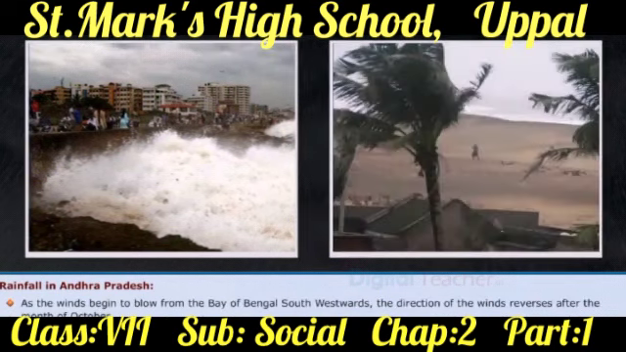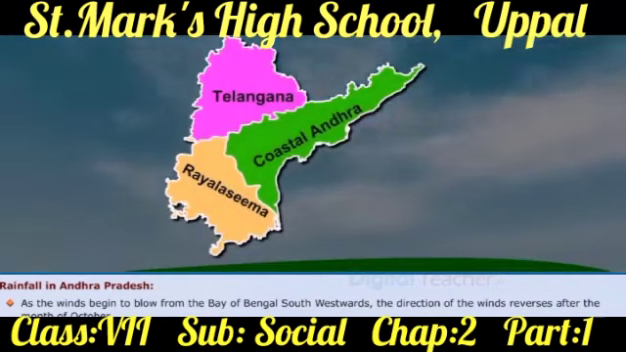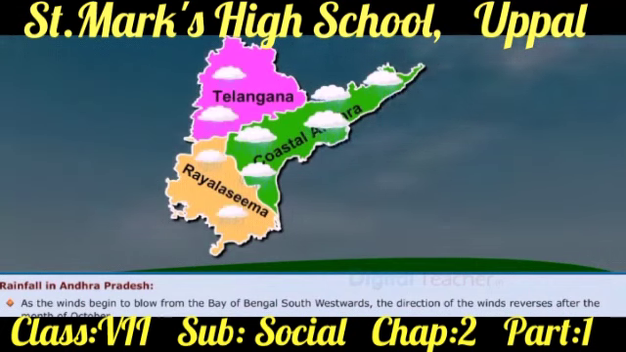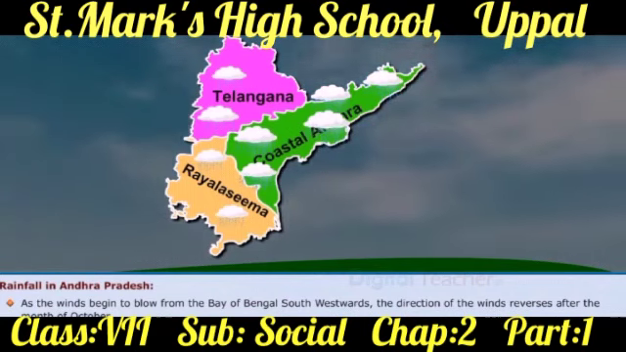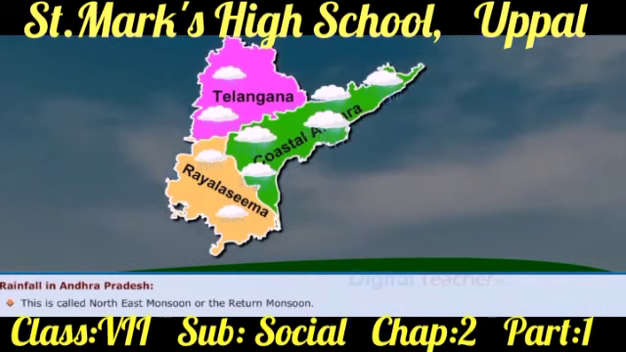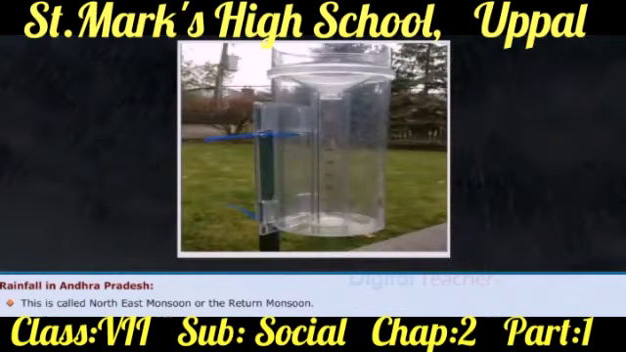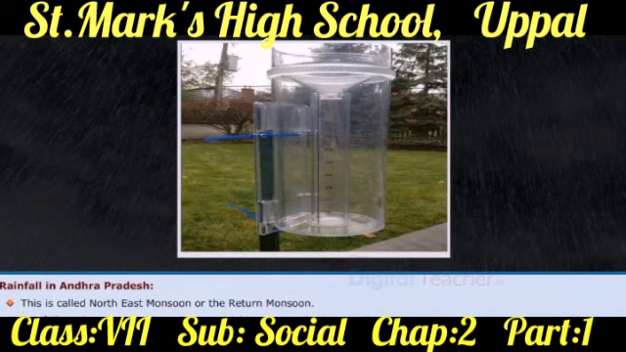As the winds begin to blow from the Bay of Bengal southwestwards, the direction of winds reverses after the month of October. Due to this, heavy rains in coastal Andhra Pradesh and moderate rains in Rayalaseema and Telangana districts are caused in the months of October to December. This is called northeast monsoon or the return monsoon. Rainfall can be measured by using a special instrument known as rain gauge. The amount of rainfall for a unit area is measured in centimeters.